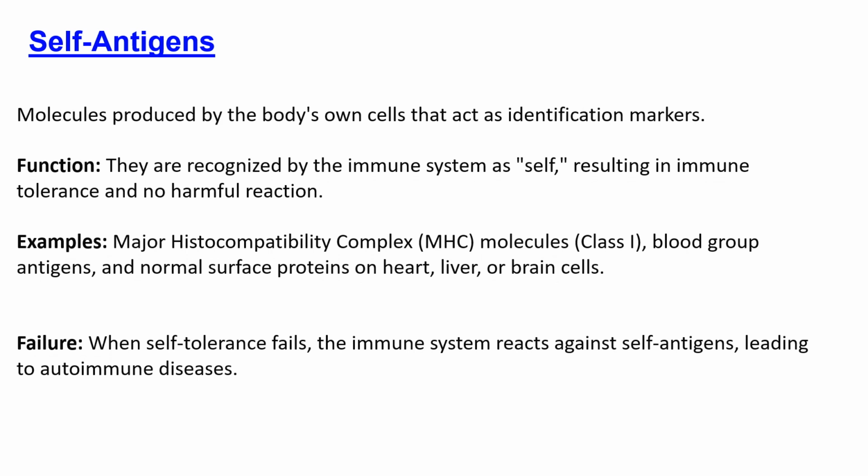When it comes to self, the immune response is not produced against those antigens, which could lead to some harmful reactions in the body. The basic examples of those self-antigens are major histocompatibility complex, in short called MHC molecules, and also the blood group antigens, which are either A, B, O, and also the proteins which are normally expressed on the surface of liver, heart, brain cells, also in kidney and other tissues of the human body.